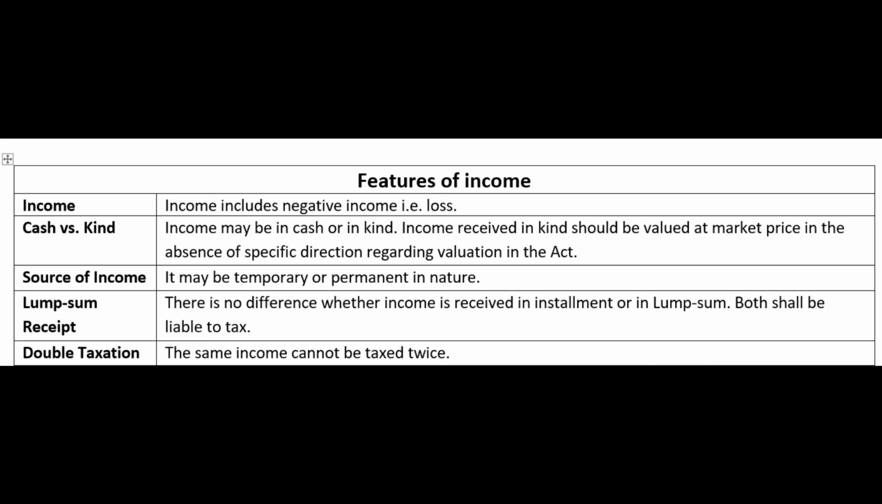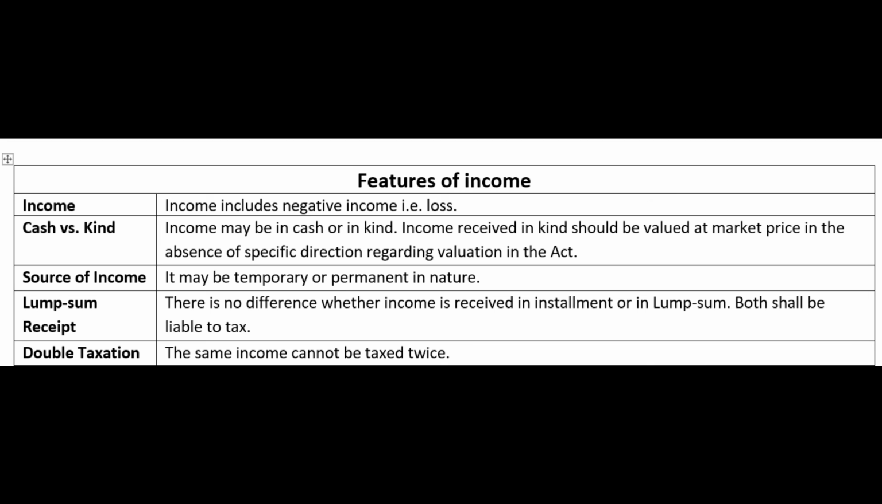HUF, earned income, paid tax. Share of profit from the HUF received by the member, should it be taxed once again? Answer is no. Why? Because if it is taxed, it amounts to double taxation, which is prohibited, which is not correct, which is not fair. So as far as possible, the same income cannot be taxed twice. Not possible. Should not be taxed twice.